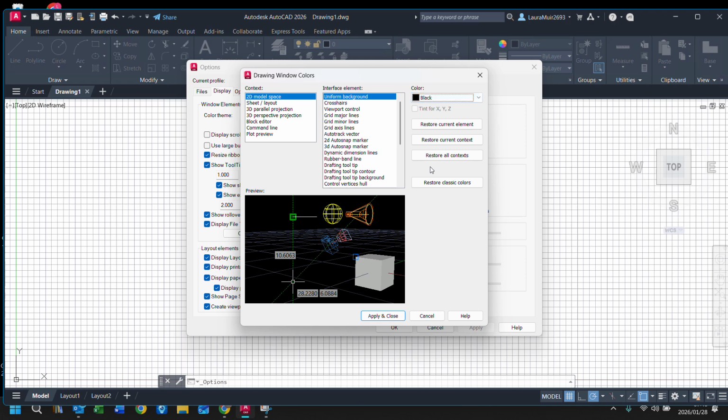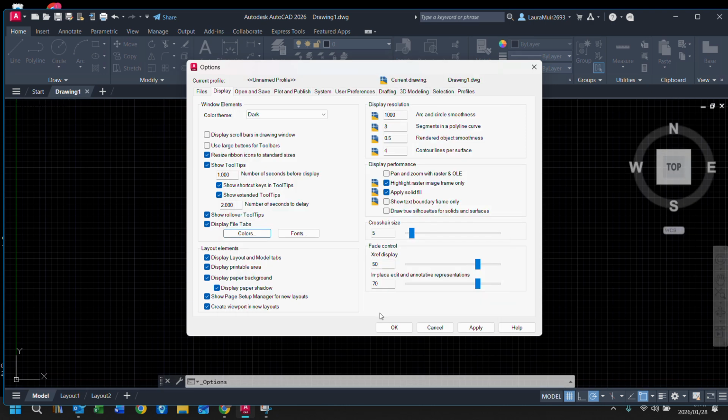Even the white hurts your eyes. The black just does seem to be easier to draw on. I don't know why, it just is. Okay, and then I'm going to say apply and close. So there's my black background.